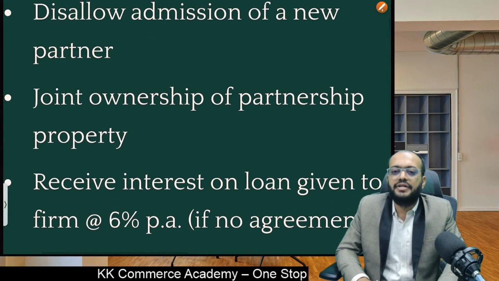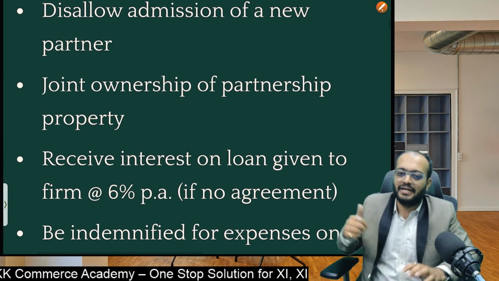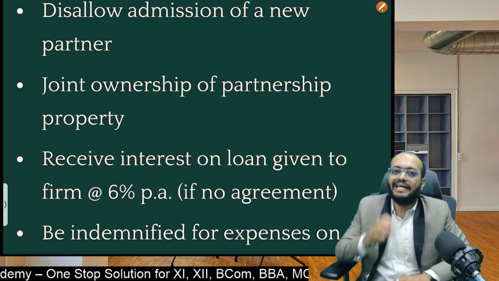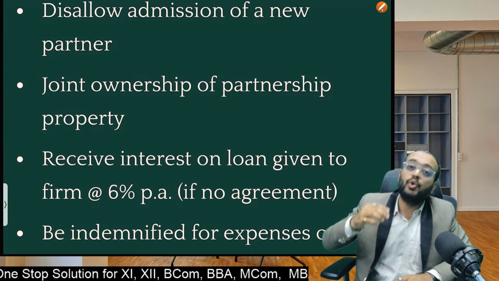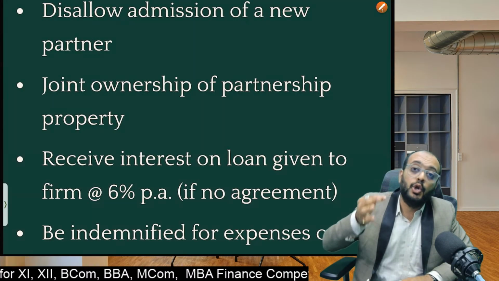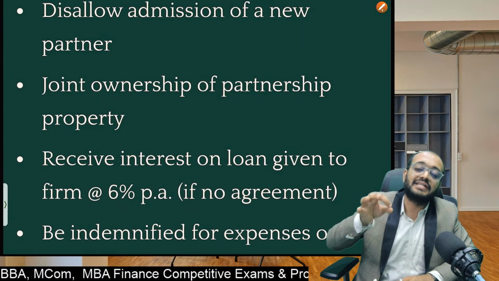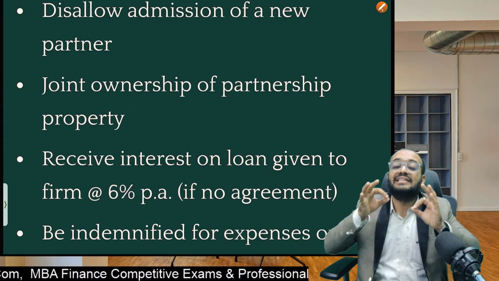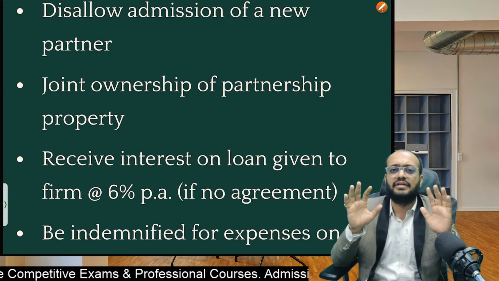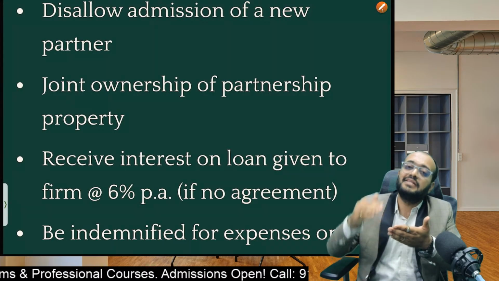Okay. Next, receive interest on loan given to firm at 6% per annum if no agreement. Students, definitely this part is covered in further sessions also in detail, and the calculation is also there. But do remember, if any partner gives a loan to the partnership firm, I repeat, if any partner gives a loan to the partnership firm, he has the right, a basic right, to get interest at 6% per annum, even though nothing is mentioned in the partnership deed, even though nothing is given in the question itself. Still, do remember, the partner will get interest at 6%. It is his basic right.